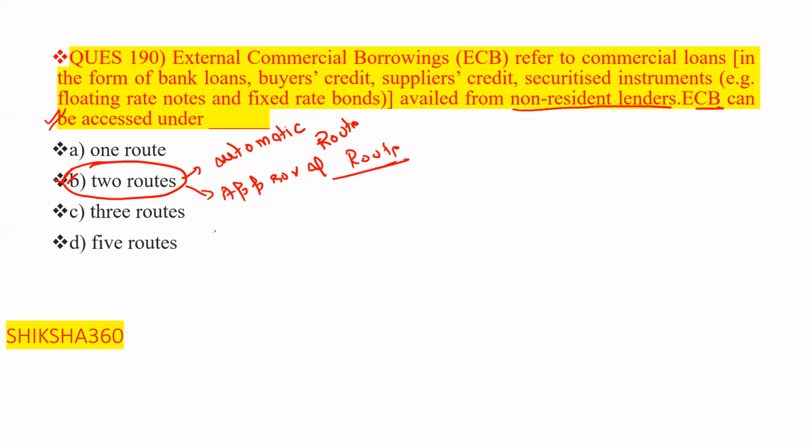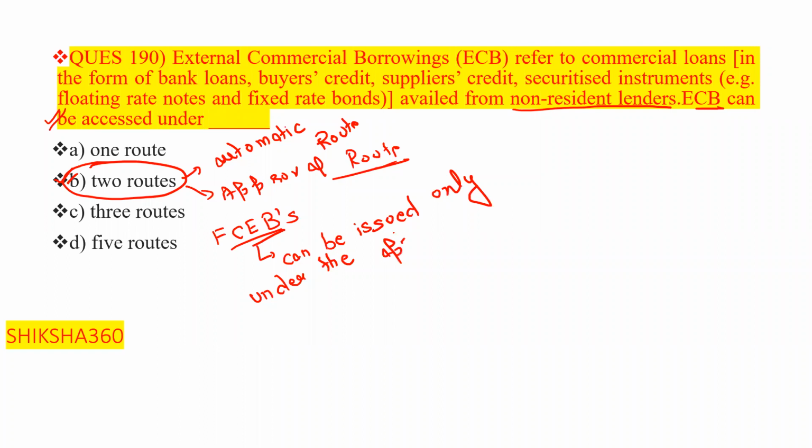And one more thing we have discussed in the first question regarding FCEBs, that is foreign currency exchangeable bonds. They can be issued only under the approval route. Clear? Now move to the next question, question number 191.